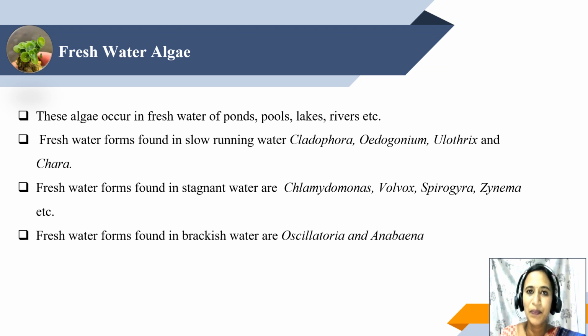Some algae grow in stagnant water, such as Chlamydomonas, Volvox, Spirogyra, Zygnema, etc. Some forms are found in brackish water, such as Oscillatoria and Anabaena.